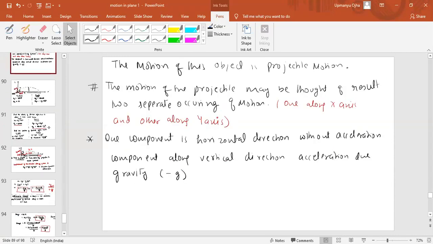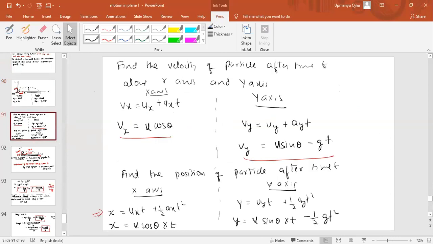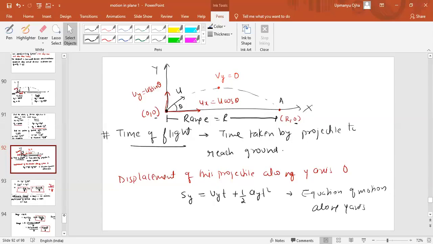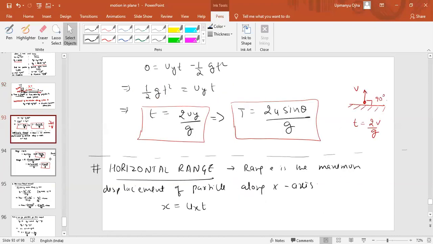I told you that cos 37 is 4 by 5. So 4 by 5 into 50 is 40 meter per second. That is why when I was teaching trigonometry, I told you these are the important concepts. You have to remember.